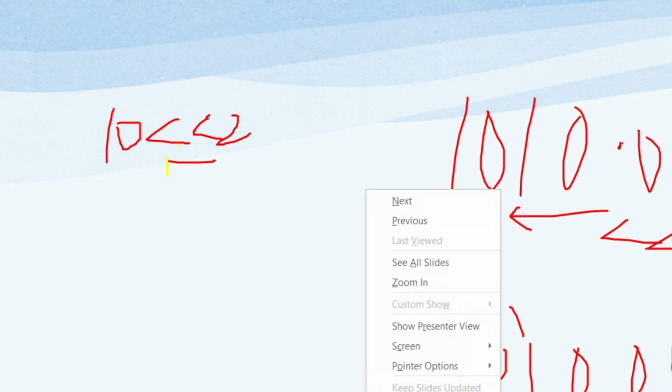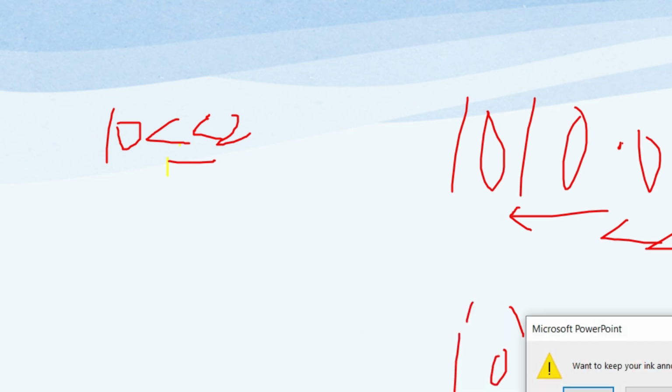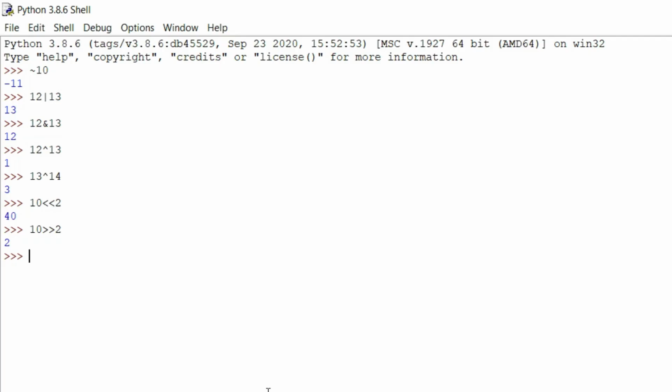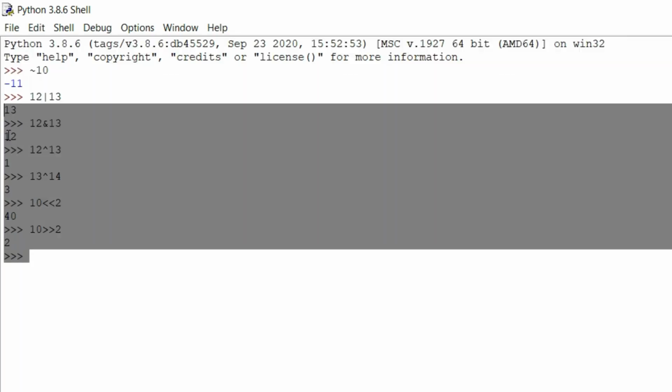In a similar way, we are going to do all these operations.